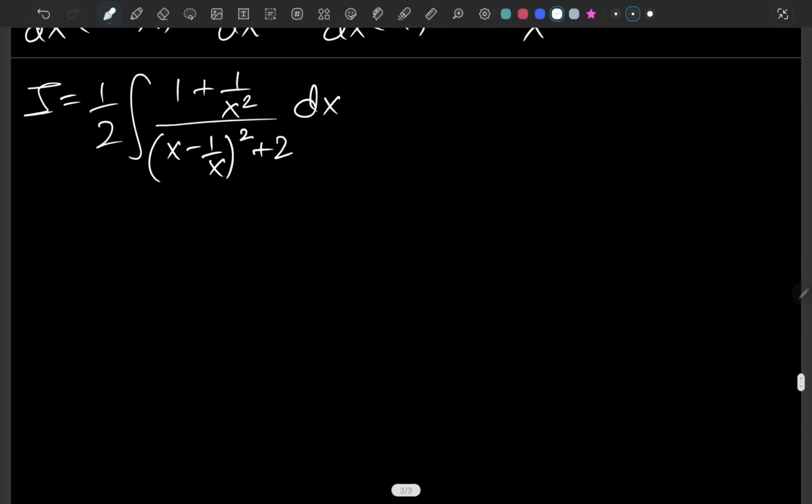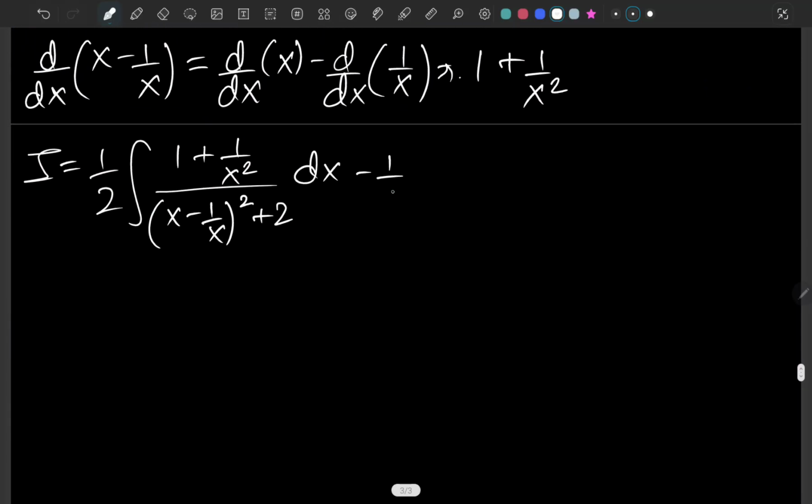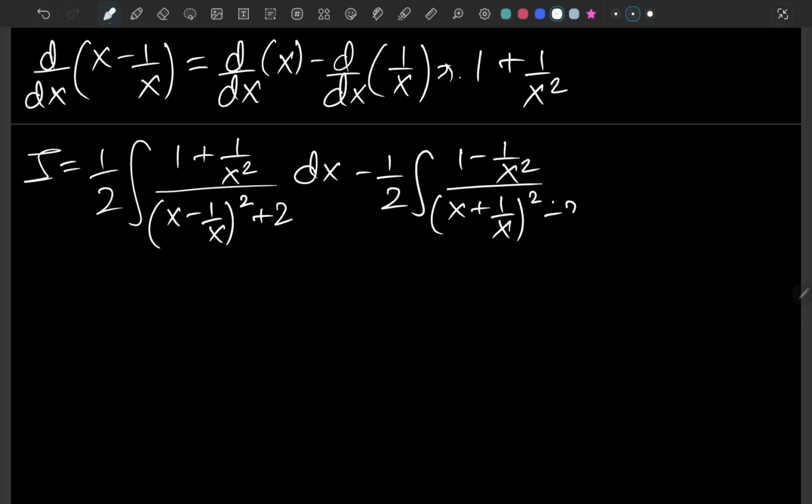Okay. And with the negative 1/2 in front, it's 1 minus 1 over x squared over (x + 1/x) whole squared minus 2 dx.